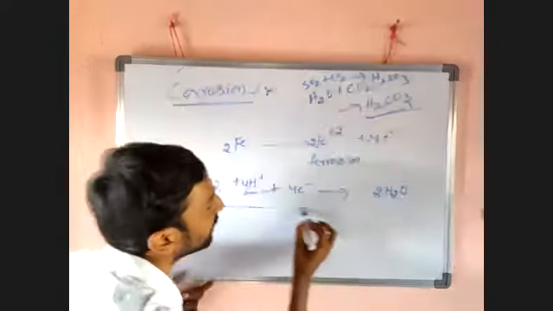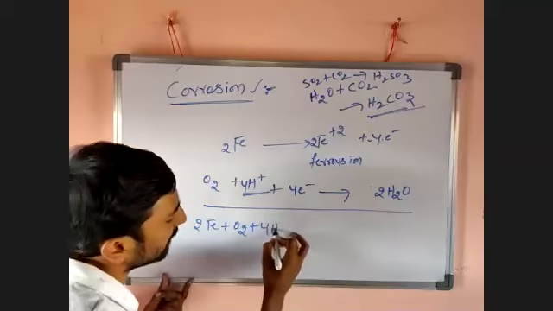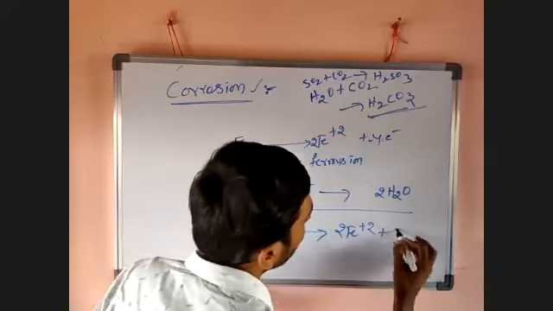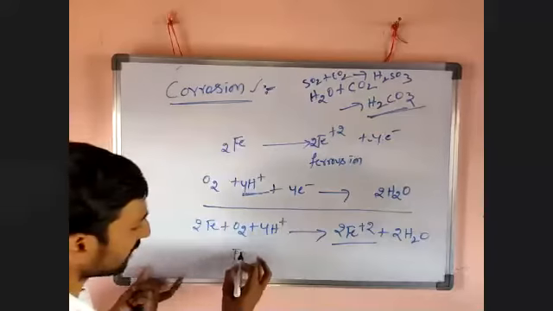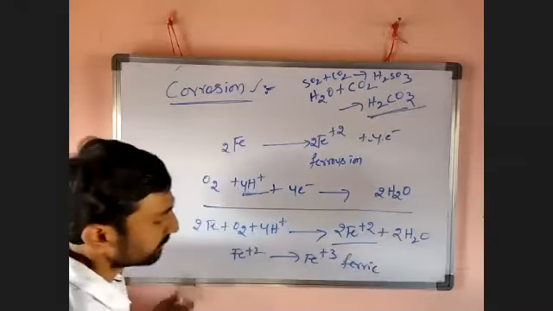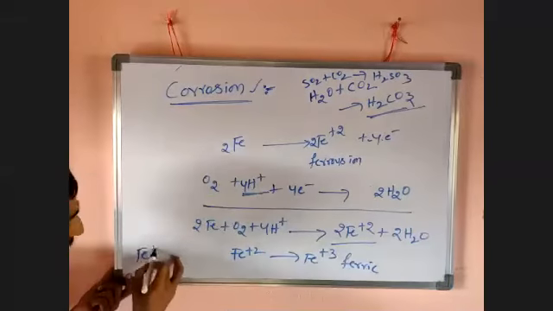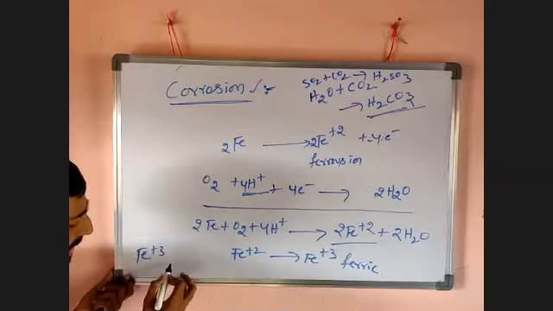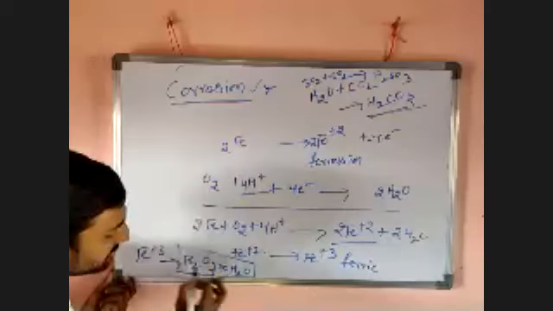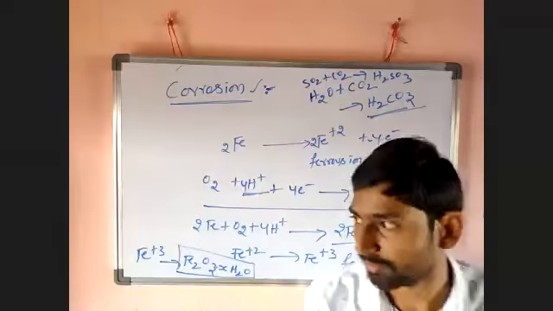Then what's happening here? Overall reaction: iron reacts with oxygen by using acid, then it is converted into ferrous ions and water. These ferrous ions are involved in further oxidation and are converted into ferric. These ferric ions, Fe3+ ions, take oxygen and water and are converted into Fe2O3·xH2O. Fe2O3·xH2O is nothing but rust.